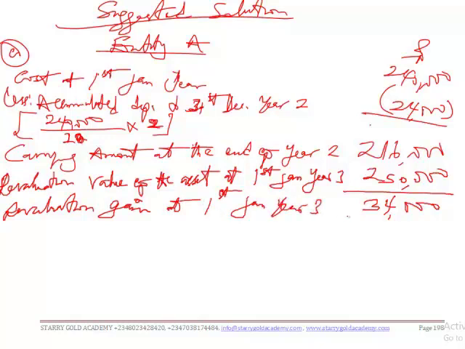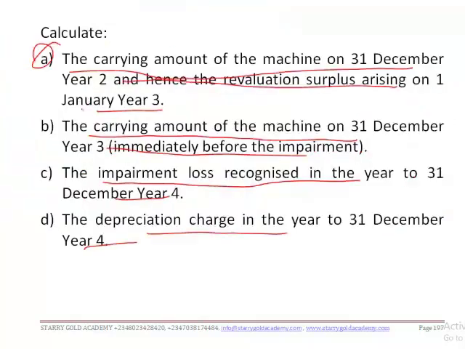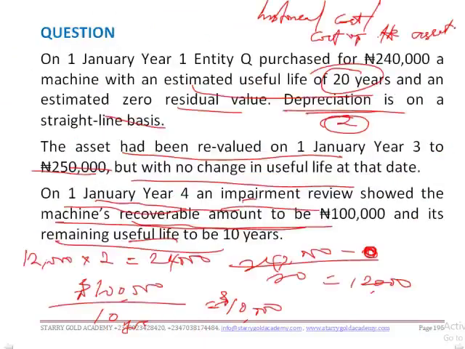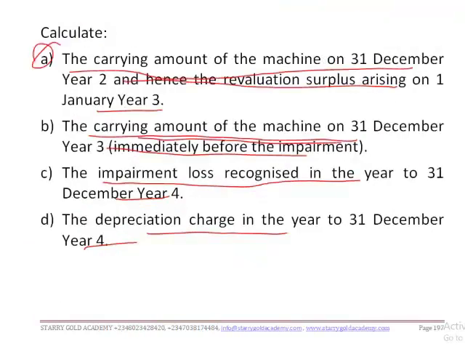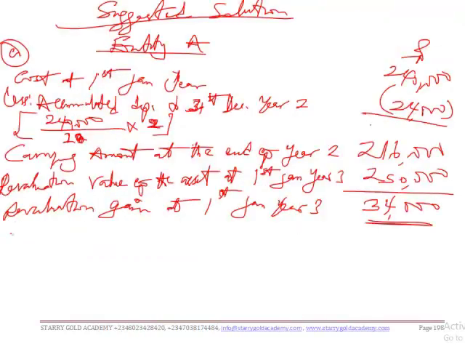Now that's question A, and for B, we have to prepare the carrying amount of the machine on 31st December year 3.